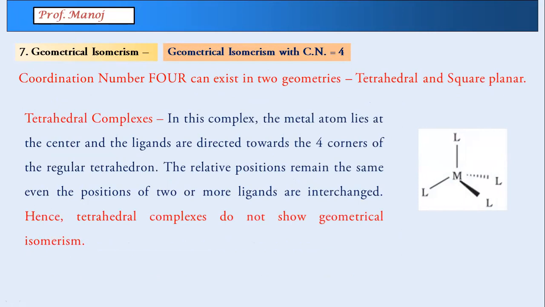And if you read the last line, tetrahedral complexes do not have any geometrical isomerism. sp3 cannot have any geometrical isomerism because there is no such direction. If you see the molecule from one direction or from another direction, it will look alike.